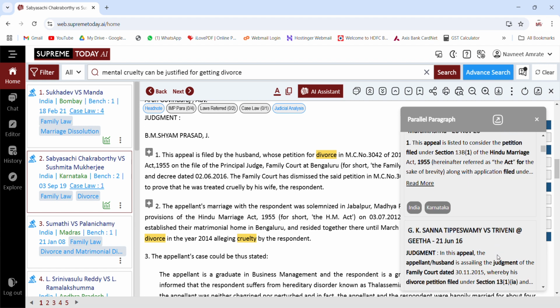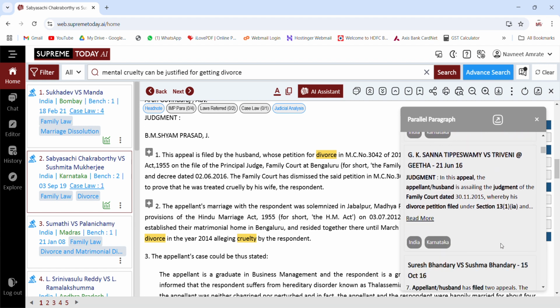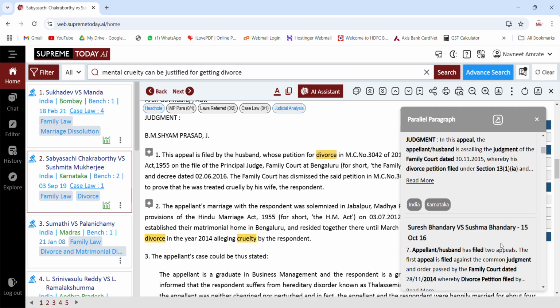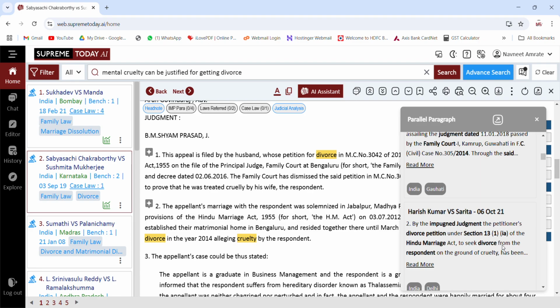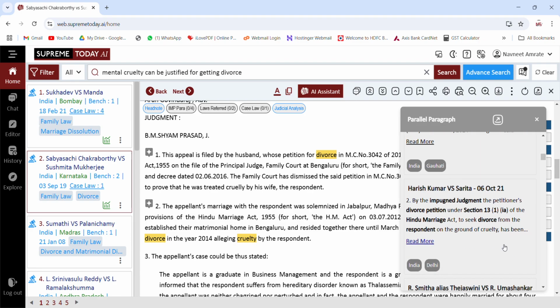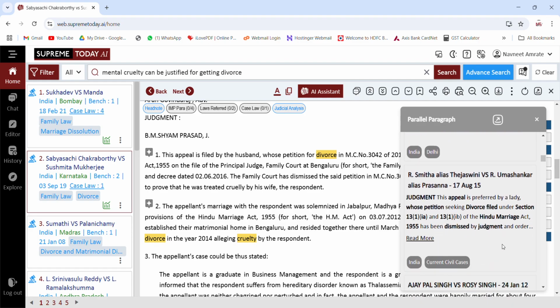So this is something where you would be getting hundreds of judgments, whatever the context is. Whatever number of judgments are available in the database, you will be getting the similar judgments. So these are again features which are unmatchable with any AI tool.